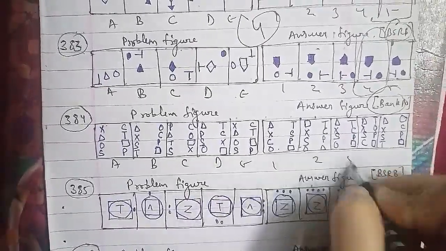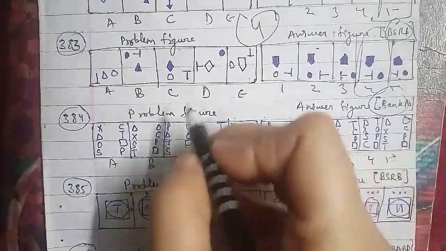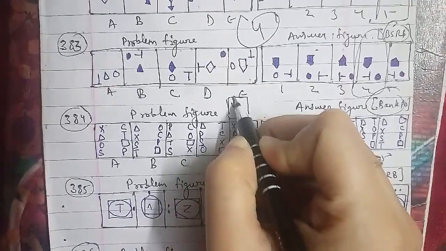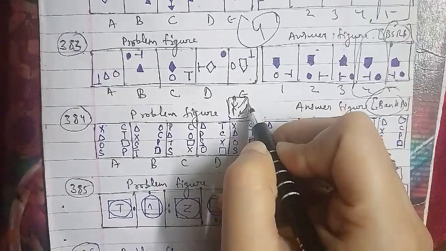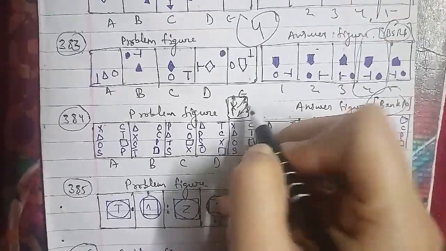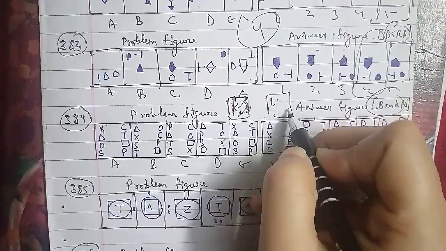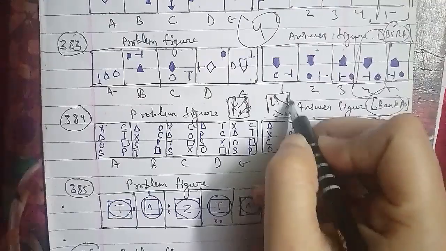With the same case here, the dots move anti-clockwise and their numbers increase by 1 in every second step, and the symbol at the center changes from T to the above sign, and then to Z, and then again to T and so on. So here after E figure we will be having a first figure. That will be the right answer for this question here.